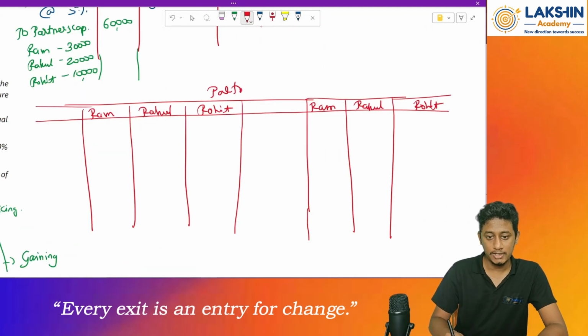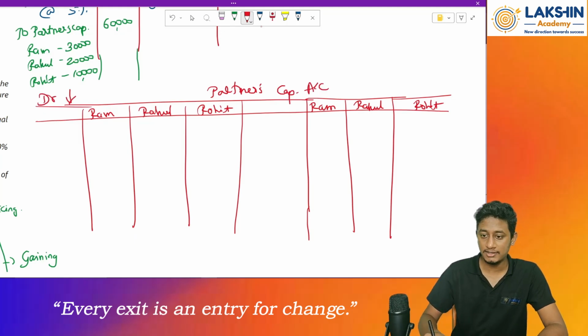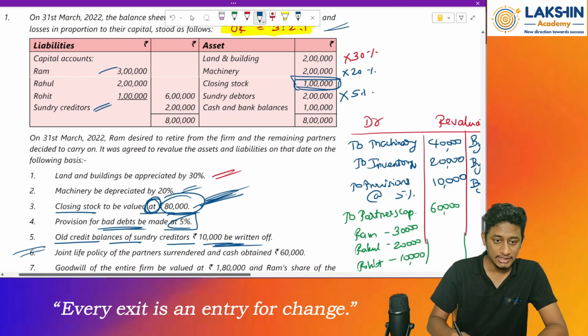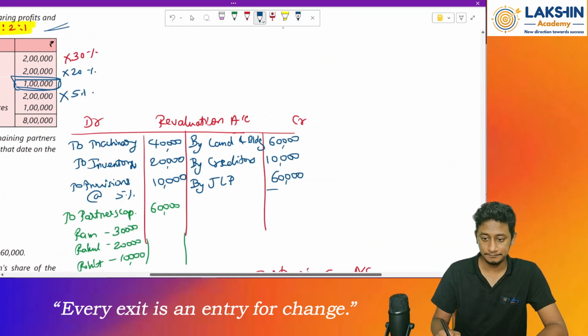Now let's go to the partners' capital account. We are preparing the partners' capital account. Any entry on the debit side will decrease the balance, and any entry on the credit side will increase the balance. So start with the opening balances, by balances brought down. How much is the balance? Opening balances of capitals are 3 lakh, 2 lakh, and 1 lakh.